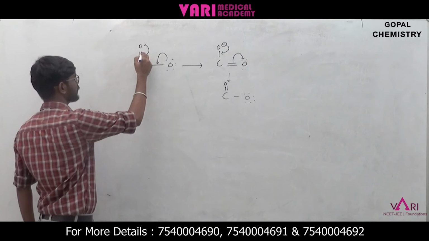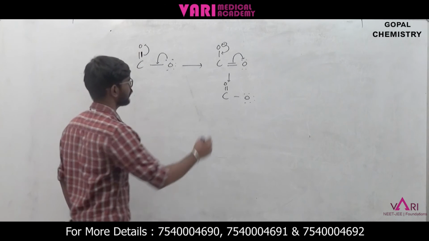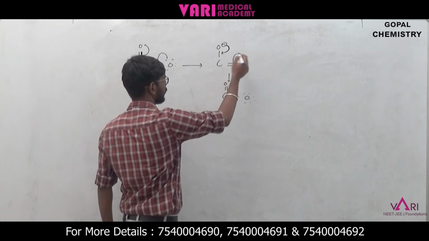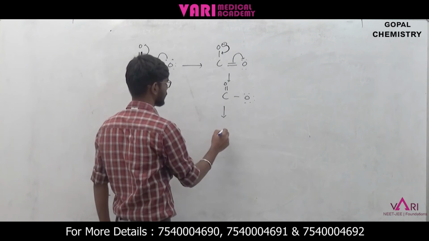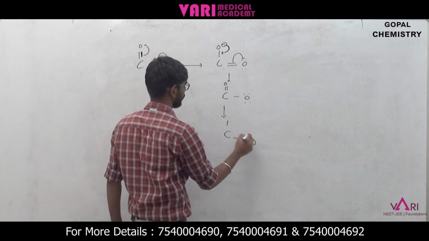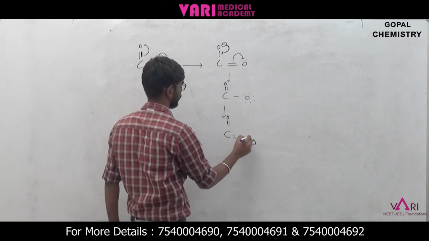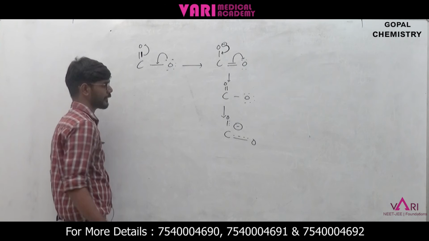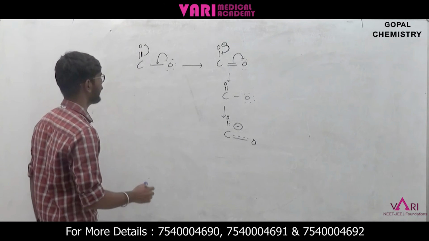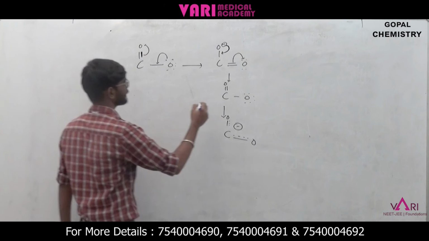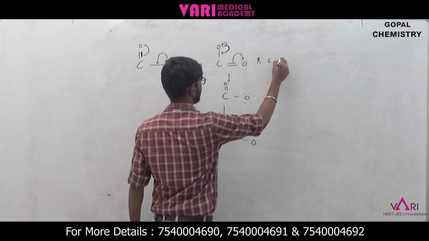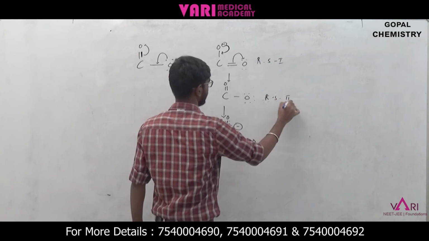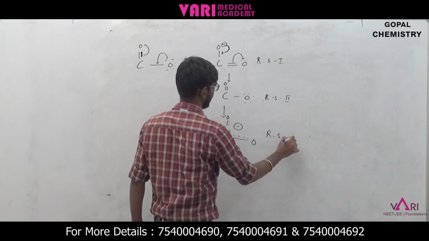So this will come here and this will go up. So this oxygen will be negatively charged. Next, it is coming here, then it will go here. So here the resonating structure will be like this with a negative charge. We can write this as resonance. There are three structures, right? This one is resonating structure 1, this is resonating structure 2, and this one is resonating structure 3.